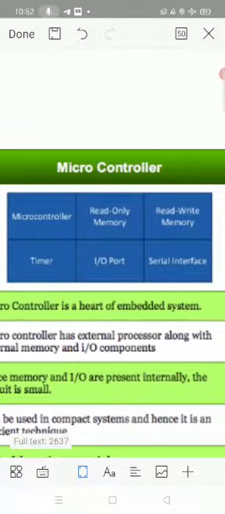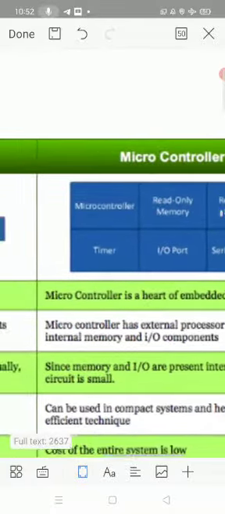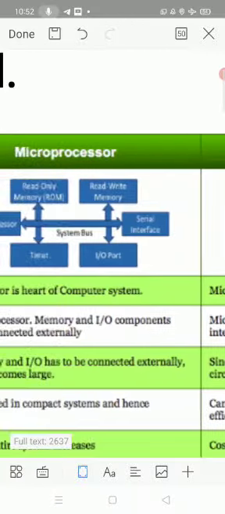What is the difference between embedded systems and general systems with a microprocessor? An embedded system is a system designed for a particular, specific task. Example, a washing machine or an AC: a system is available for that specific purpose. That is an embedded system. In an embedded system, we have a microcontroller, and the microcontroller is the heart of the embedded system.